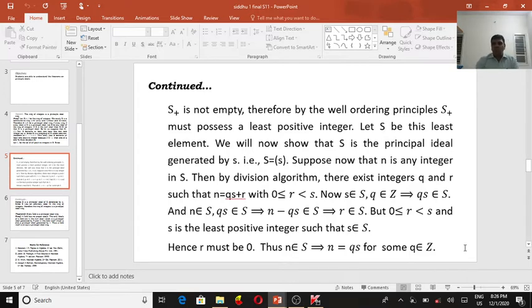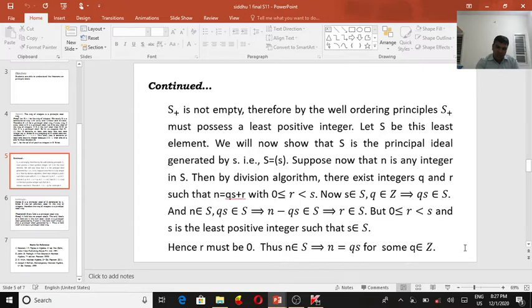Now suppose that n is any integer in S. By the division algorithm, there exist integers q and r such that n can be written as qs plus r. Here q and r are the quotient and the remainder, with 0 less than or equal to r less than s.